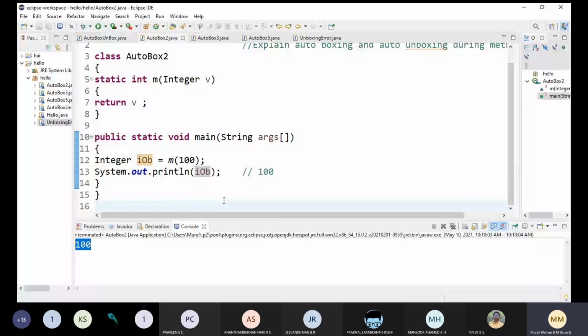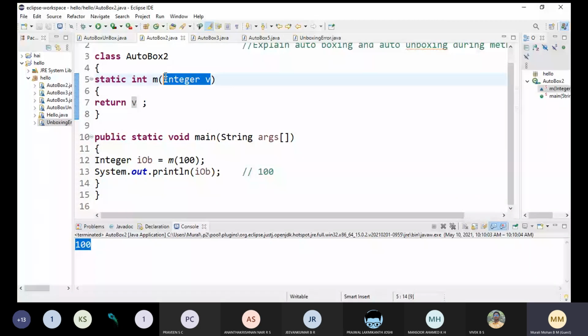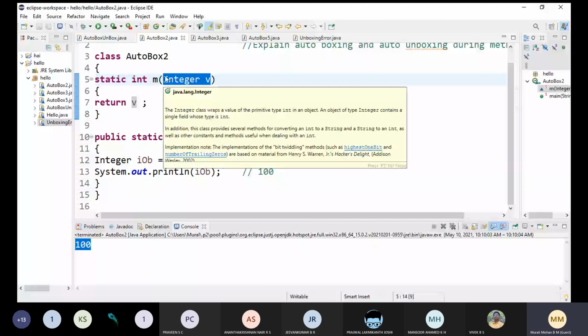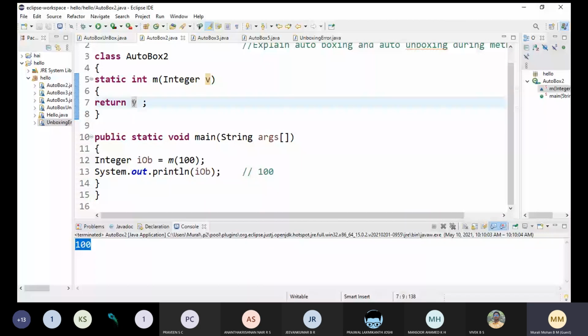How? You can just see. Here we are passing the integer value for the method m, whereas the parameter for the method m is taking the wrapper type Integer. So automatically auto boxing is happening. Again inside that we are returning this v, so here auto unboxing is happening. Once auto unboxing happened, the output of m of 100 is the same integer value. Now, because of integer iob is equals to integer, auto boxing is happening again here.